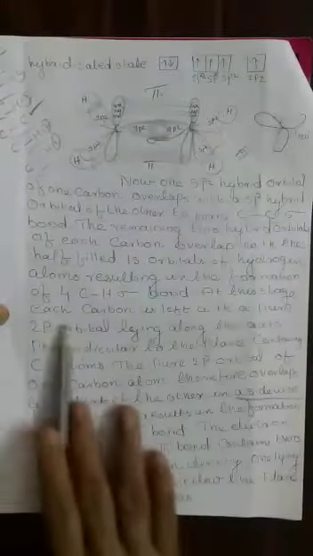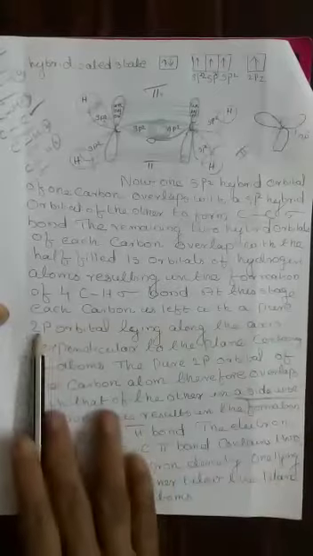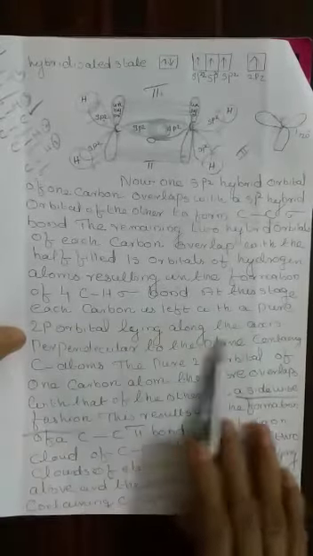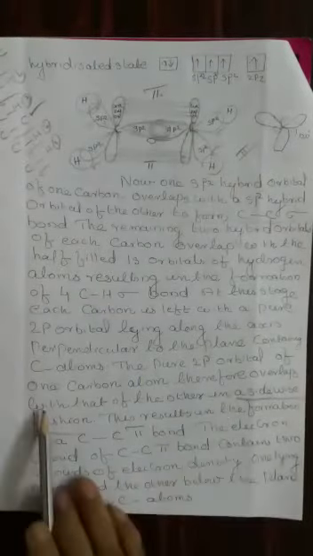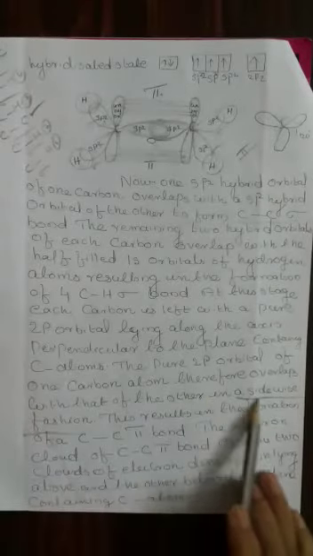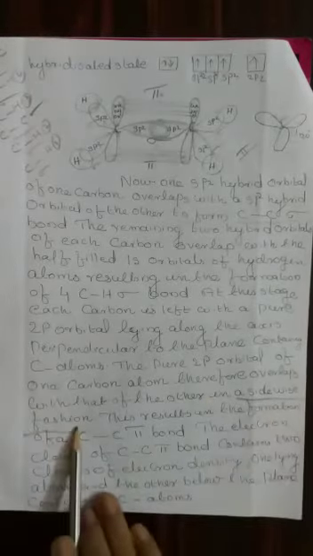At this stage each carbon atom is left with a pure 2p orbital lying along the axis perpendicular to the plane containing the carbon atoms. The pure p orbital of one carbon atom therefore overlaps with the other in a sidewise fashion. This results in the formation of a carbon-carbon pi bond. This is the carbon-carbon pi bond.